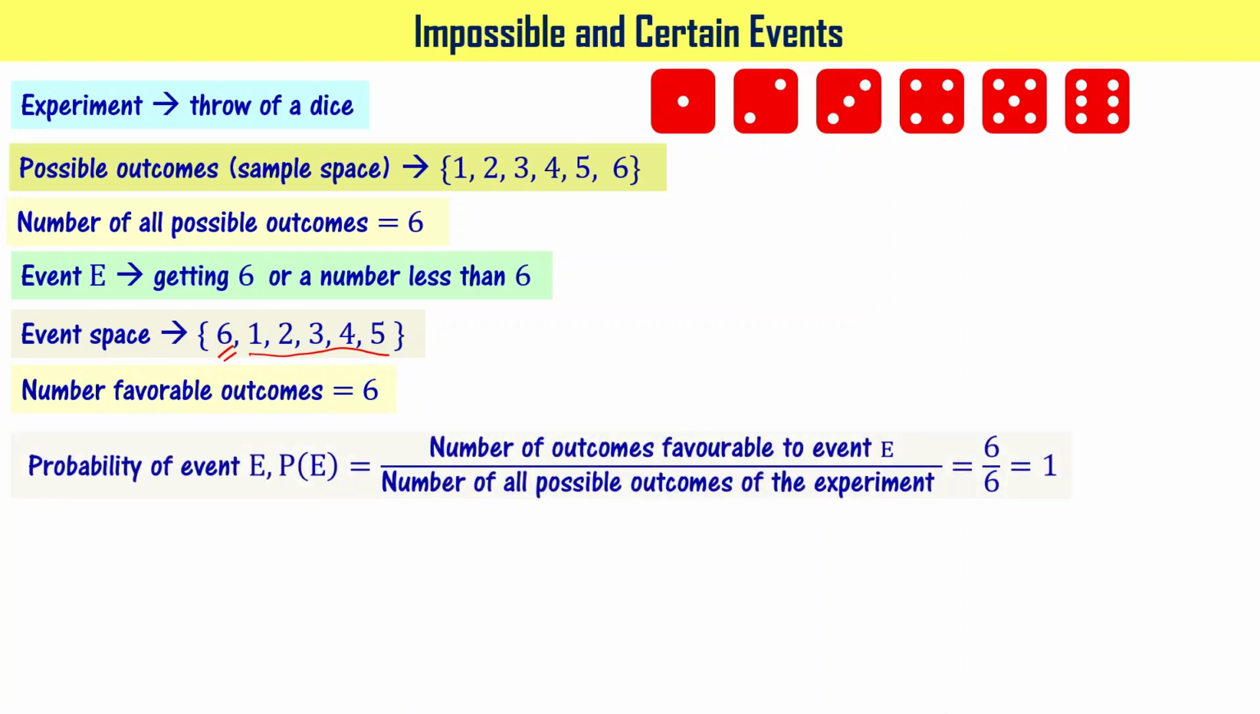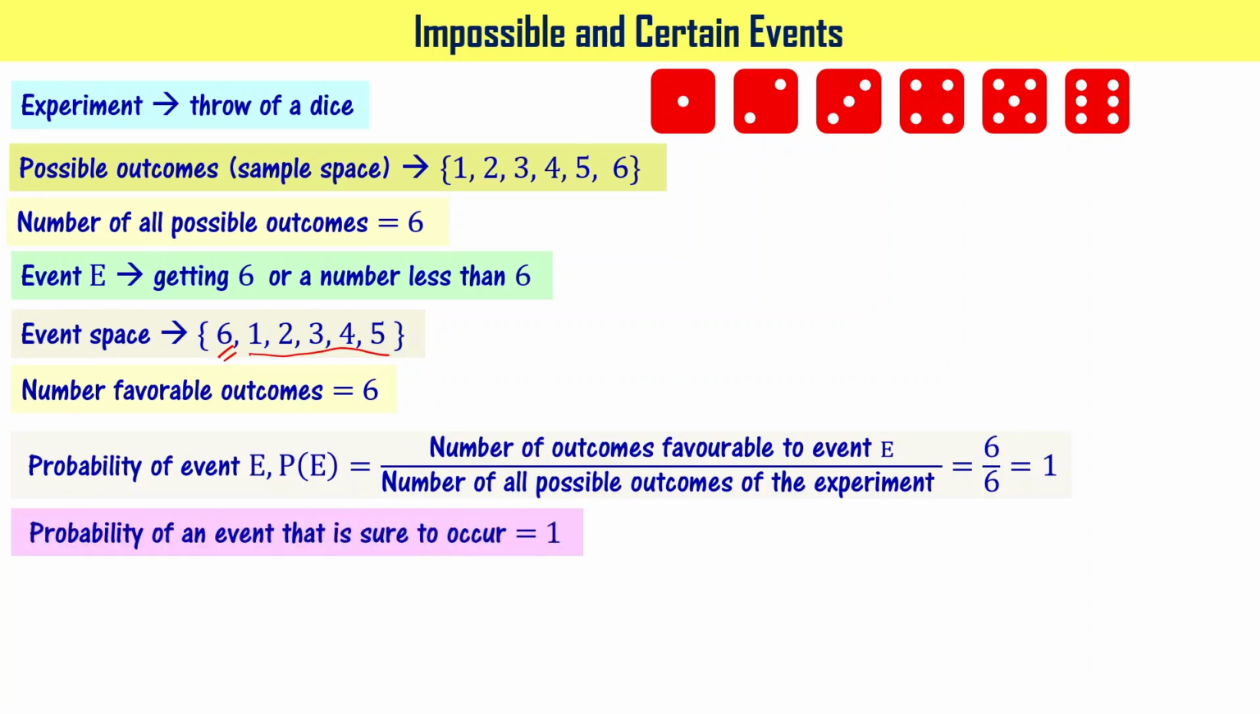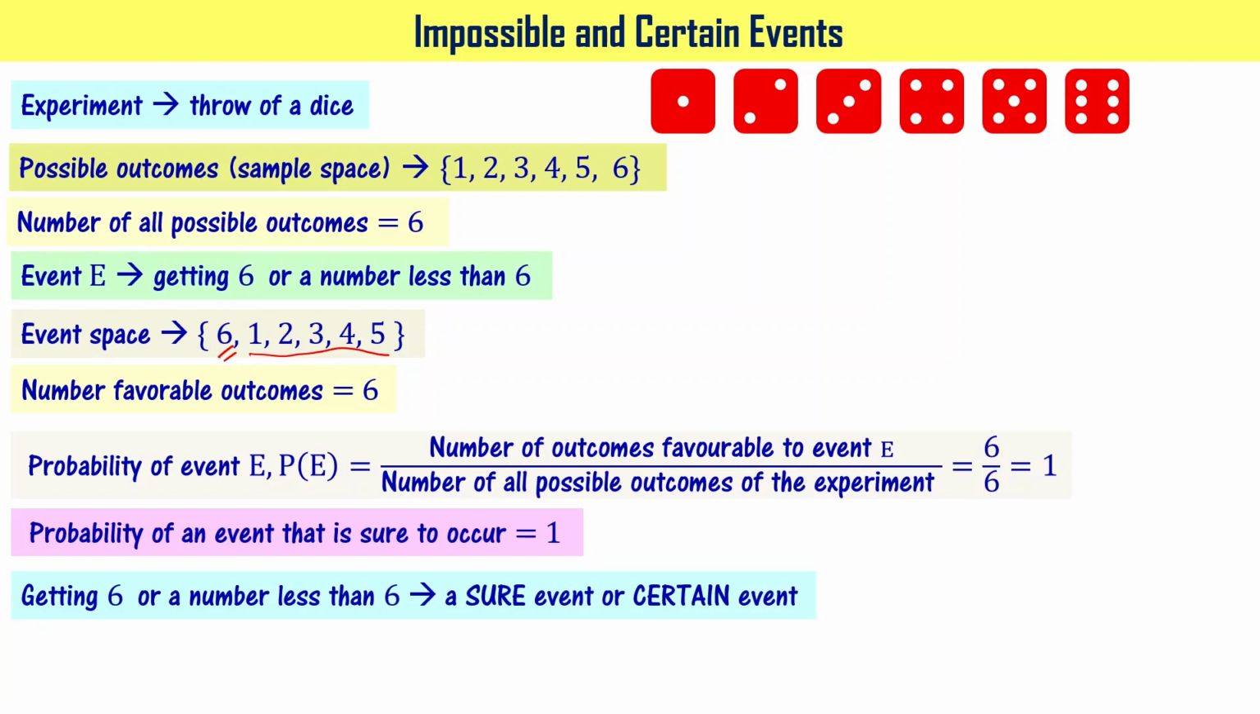So probability is going to be 6 by 6, that is equal to 1. The probability of an event that is sure to occur is 1. In other words, if the probability of an event is 1, then that event is called a sure to occur event or a certain event. So getting 6 or a number less than 6 when you throw a dice is a sure event or a certain event. Please note this.